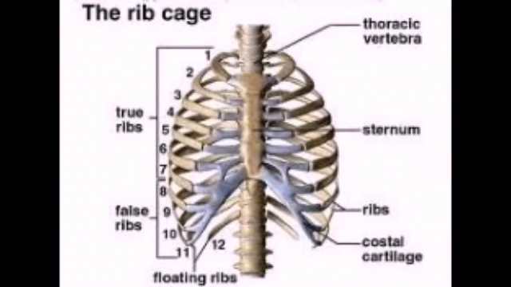So they are called false ribs. If you take the 11th and 12th ribs, they are attached only with the vertebral column. They have no connection with the sternum at all. So they are called floating ribs. So the first 7 true ribs, then false ribs, the last 2 floating ribs.